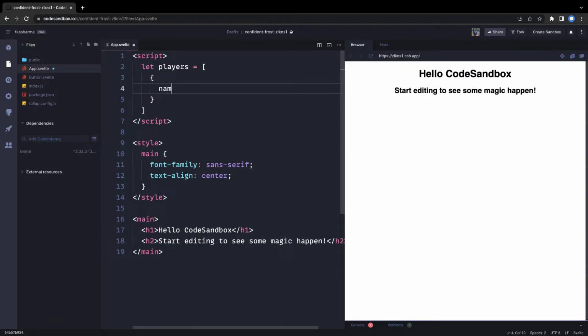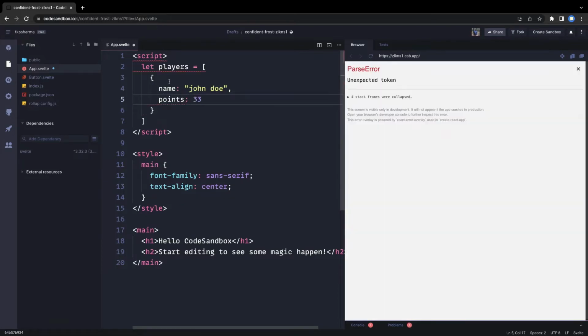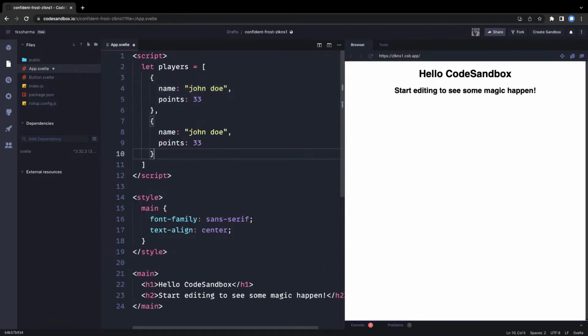You can see the existing players which have a name, and points we can assign. This is a numeric. Similarly we have a lot of other players.